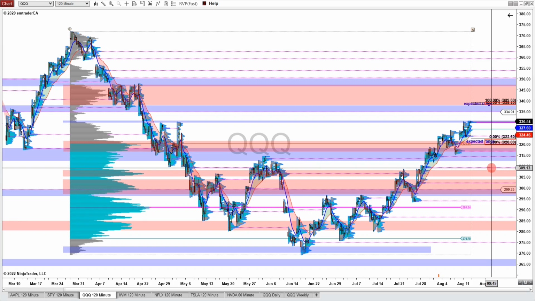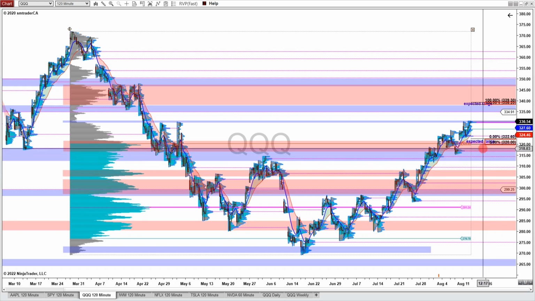Now, on this chart, we see there are a couple of VPOCs within the weekly expected move, and they are the Friday point of control near 330, and also there is this 323.75 and 320.70. So keep an eye on these VPOCs for potential target levels.